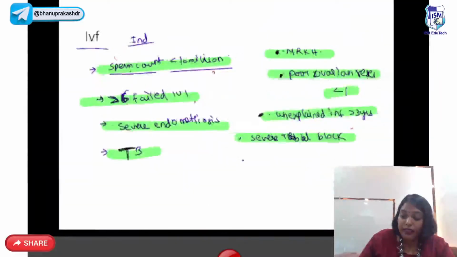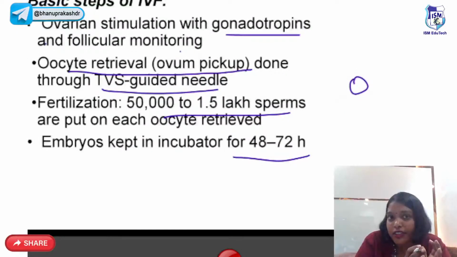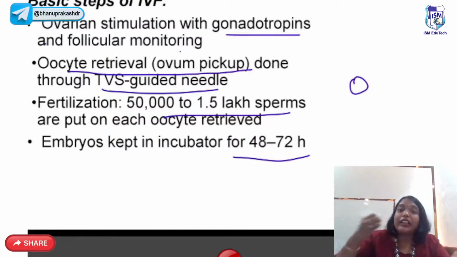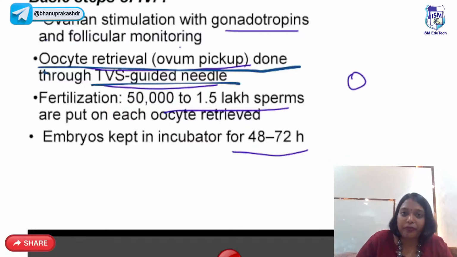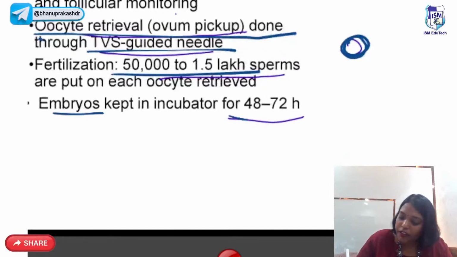Now you also have something called IVF. In IVF, first you will give gonadotrophins and then monitor the follicles. Once the follicles have become around 18 to 20, then you retrieve those follicles. So oocyte retrieval or ovum pickup is done. Then each ovum is kept with 50,000 to 1.5 lakh sperms. That will give the embryos, which we incubate for 48 to 72 hours. Then you can do day 3 embryo transfer, or day 5 embryo transfer.